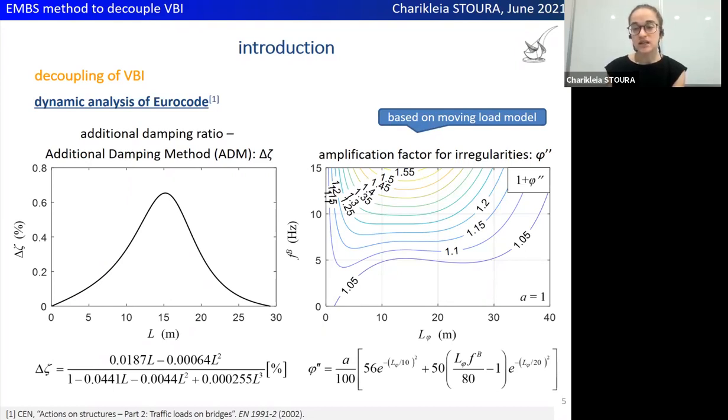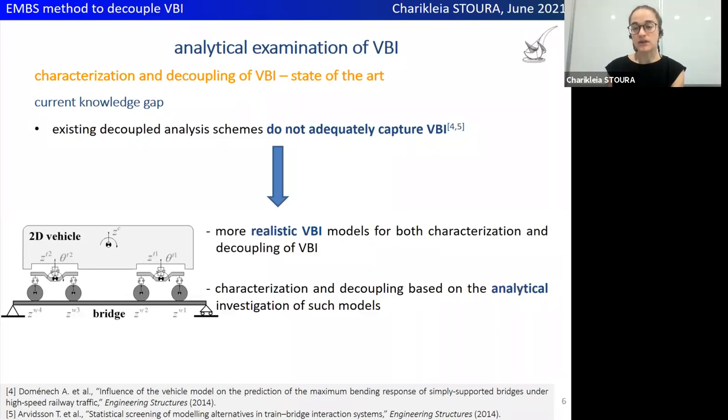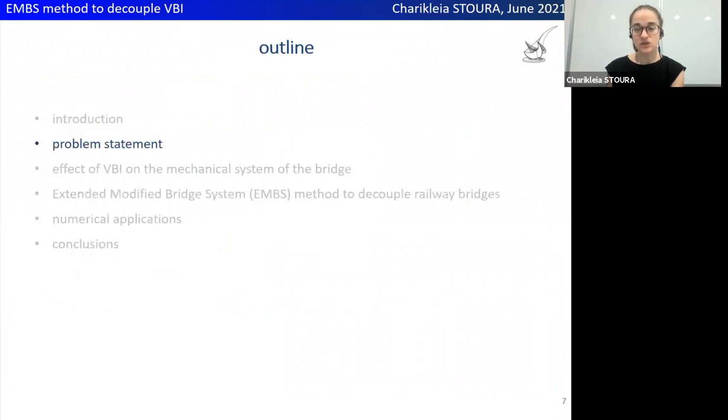This analysis considers additionally an additional damping ratio and an amplification factor for irregularities to more appropriately take into account the effects of VBI on bridge response. However, this approach still cannot accurately estimate the bridge response compared to the coupled analysis of the vehicle bridge system. Therefore, a consistent decoupling approach is necessary. That requires first adopting more realistic VBI models which allow to identify the coupling mechanisms of vehicles and bridges. Then the characterization and decoupling of VBI should rely on systematic analytical investigations.